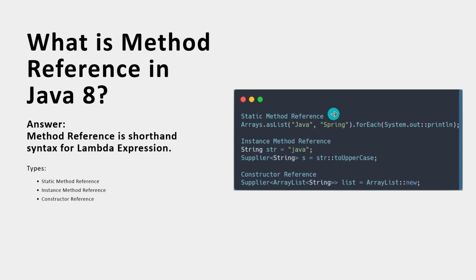The first one is static reference. We know if you are calling static methods, you can directly use the class name. So here I am calling the println method from the output stream class. The second one, instance method reference. Here is an instance variable of the String class, str. I am calling the toUpperCase method using an instance method reference. One is constructor method reference. Here I'm creating an object for ArrayList.